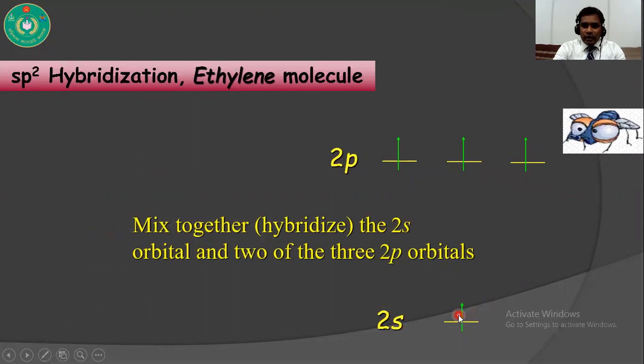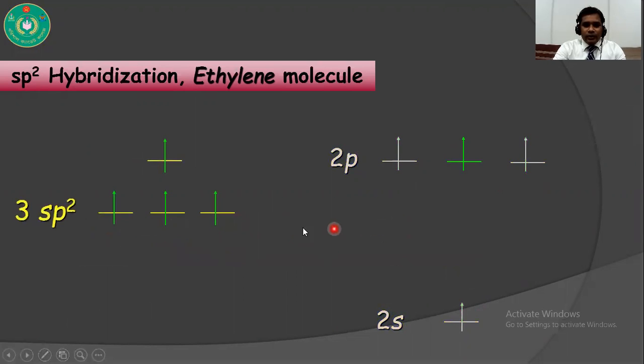Among these 4 orbitals, one s and 2 p orbitals undergo hybridization and form sp2 hybridization, and 1 p orbital remains unhybridized. You can see here, among these 4 orbitals, 3 orbitals overlap with each other and form 3 sp2 hybrid orbitals, and 1 orbital remains unhybridized.